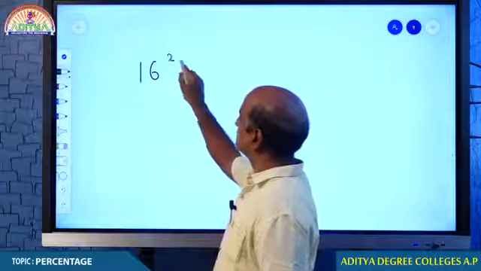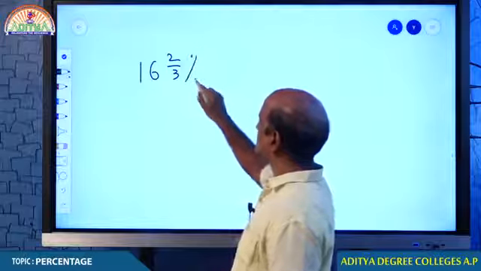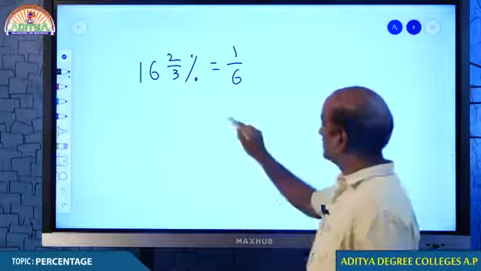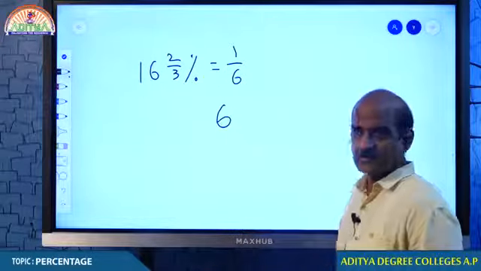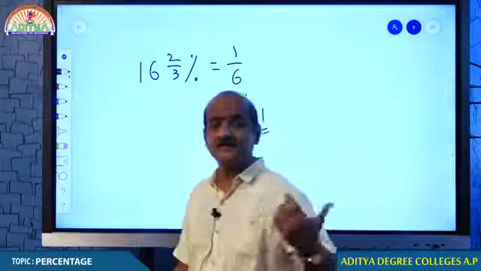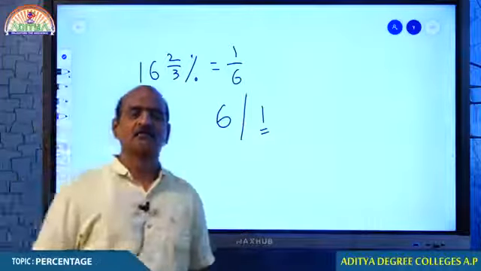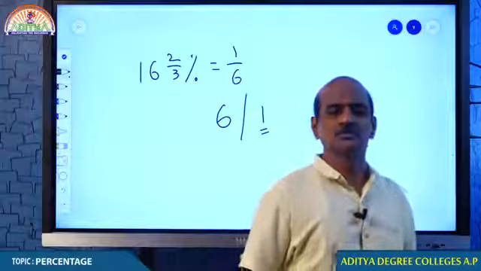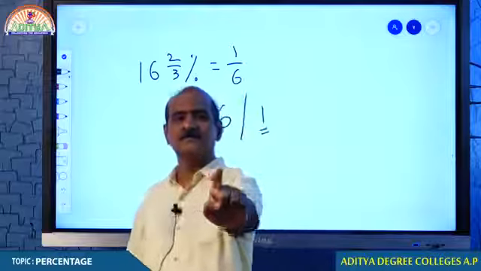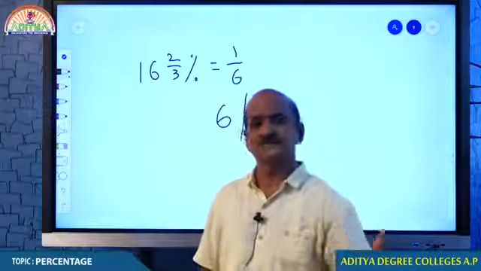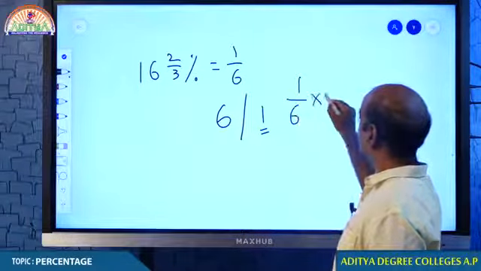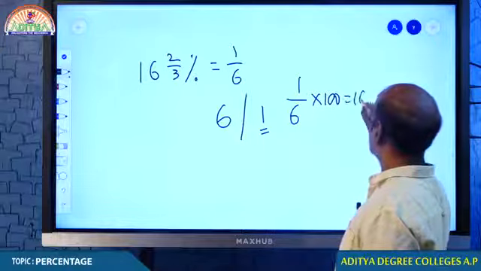Come on students, what is this 16 2/3%? In Andhra Pradesh, it is given that corona cases are registering 16 2/3%, that is 1/6. So what is 1/6, students? Every 6 cases we are testing for corona, 1 case is turning to be positive, which in Andhra Pradesh, every 6 cases, 1 case is supposed to be confirming as positive. Therefore, in fraction we say that 1/6. In percentage we say that it is 16 2/3%.